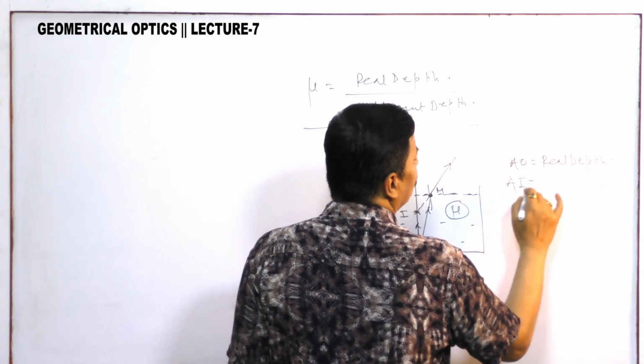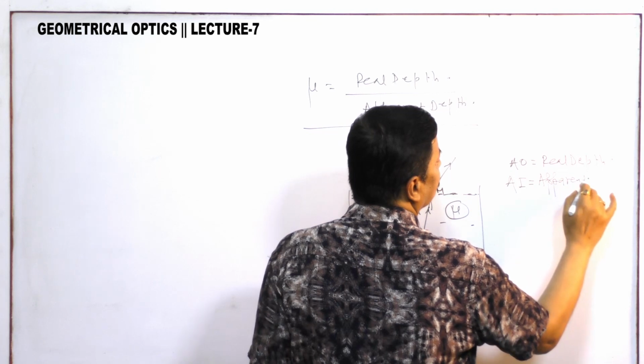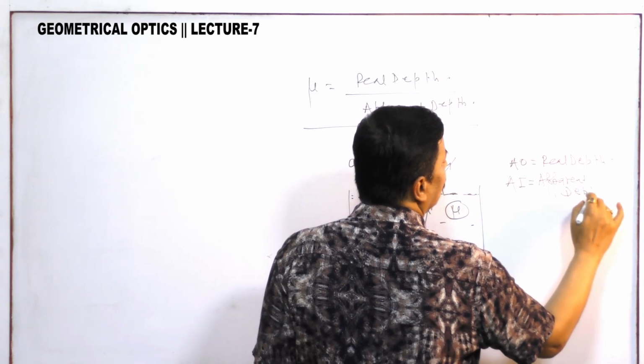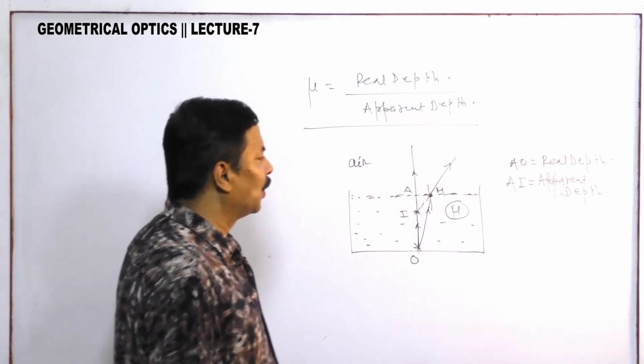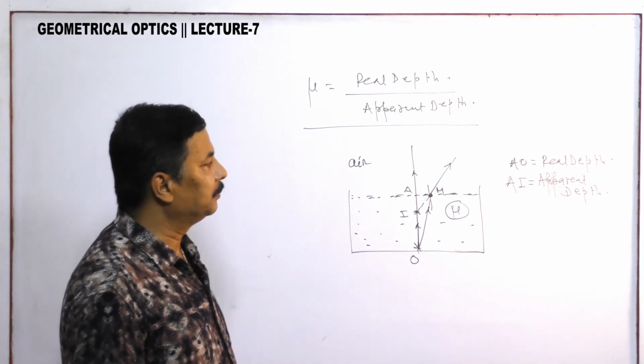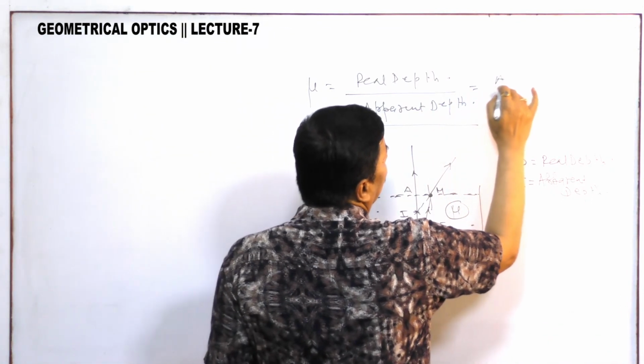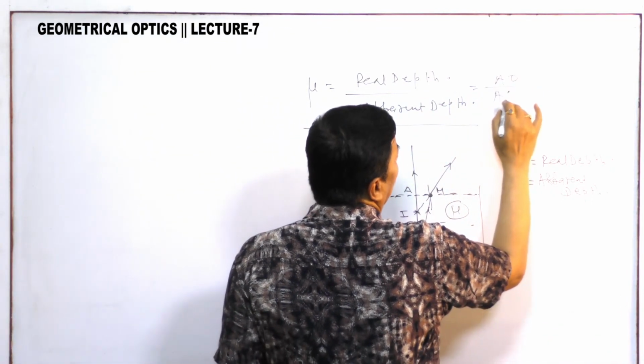AI is called apparent depth. So mu is equal to AO by AI.